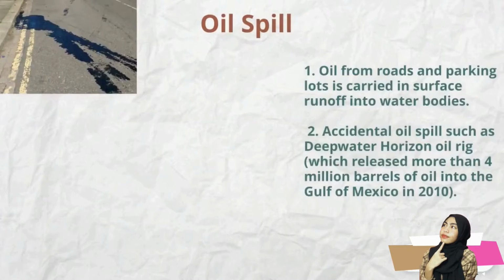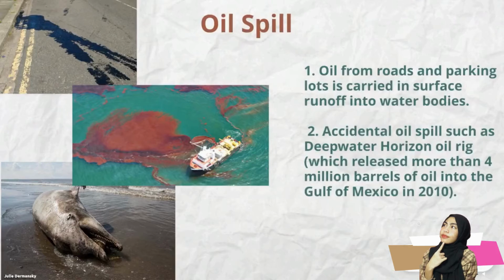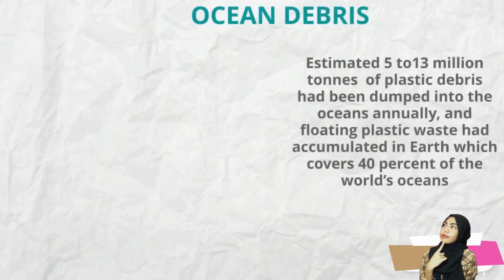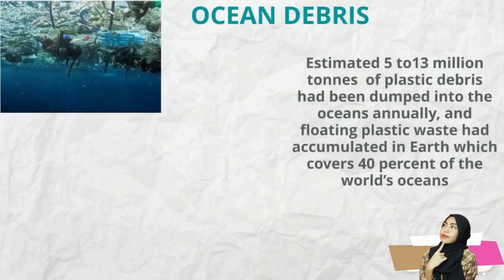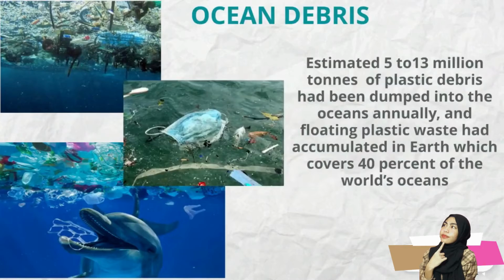Oil from roads and parking lots is carried in surface runoff into water bodies. Accidental oil spills such as the Deepwater Horizon oil rig in 2010. Ocean debris. An estimated 5 to 13 million tons of plastic debris is dumped into the ocean annually, and floating plastic waste has accumulated on Earth, covering 40% of the world's ocean.